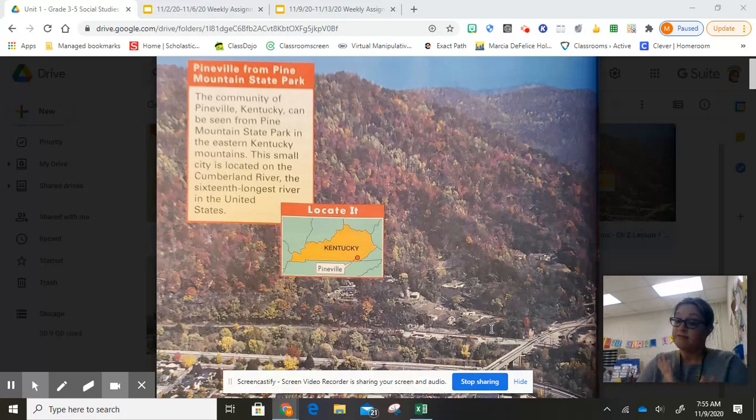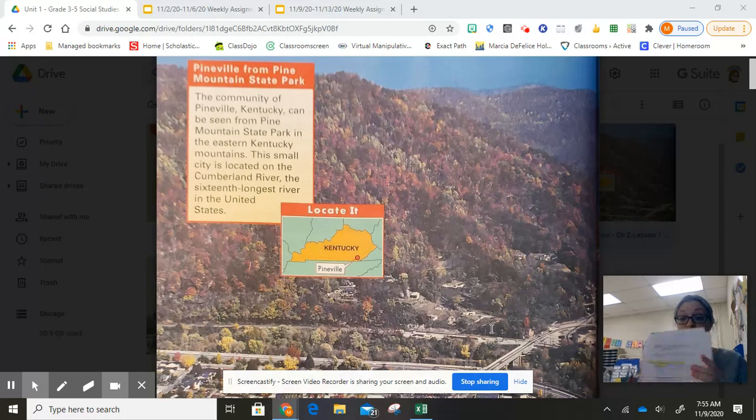Okay. But this lesson, I still did the vocabulary for you, but I think we're getting ready where I can pass that responsibility on to you. Okay. So let's take a look at our vocabulary words first, so that we know what these words mean before we get into our reading.